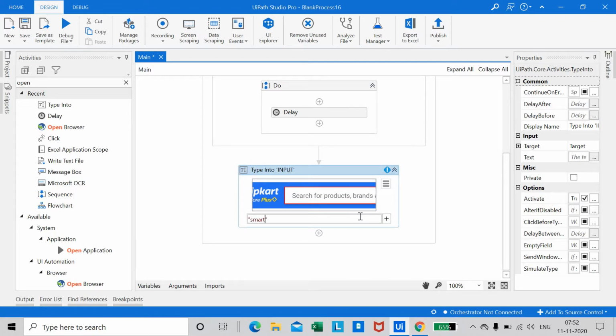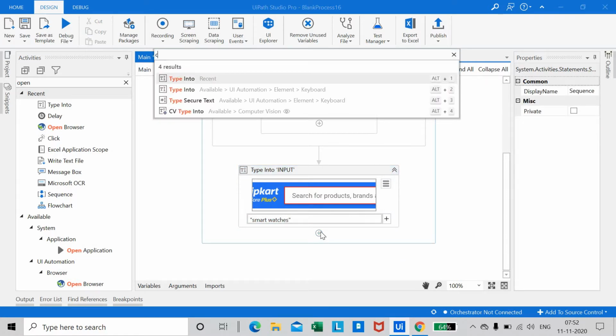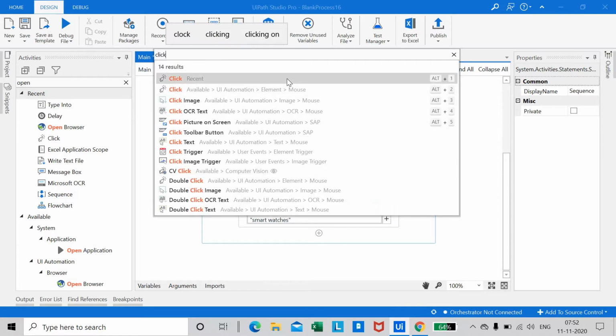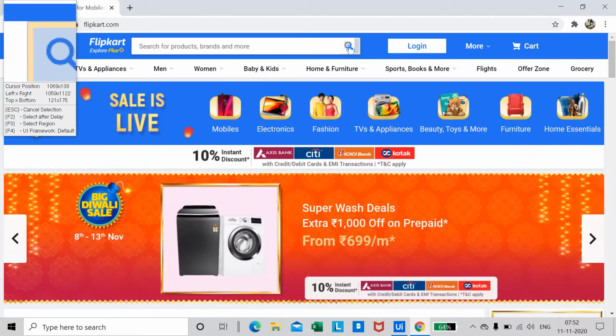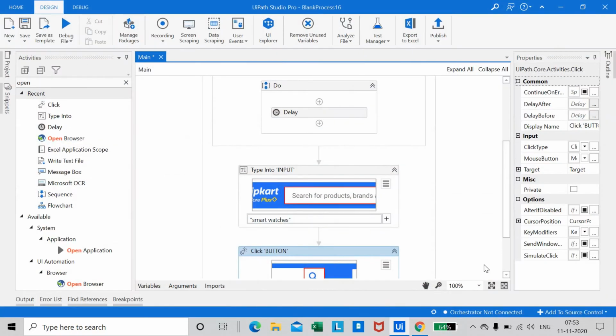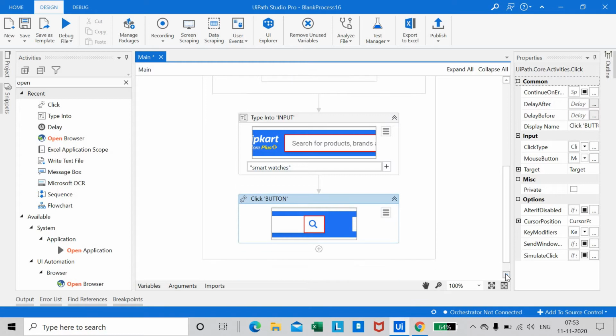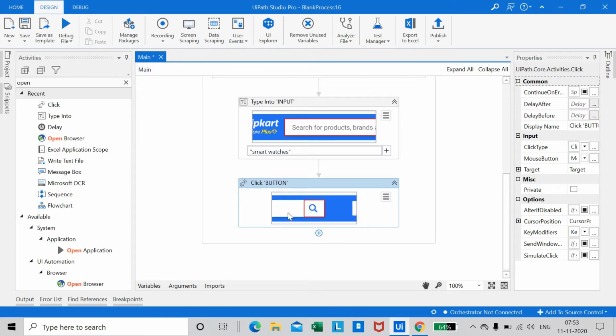I am choosing smartwatches, so I'm giving the same text. And let us give another activity, say Click. Okay, and once again let us save this and run the file.